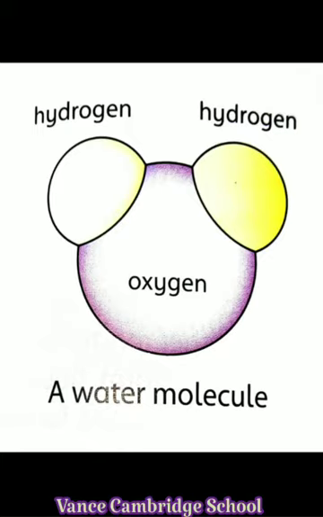What is kinetic theory? Let me tell you about kinetic theory. It is the body of theory which explains the physical properties of matter in terms of the motion of its constituent particles. This is called kinetic theory.